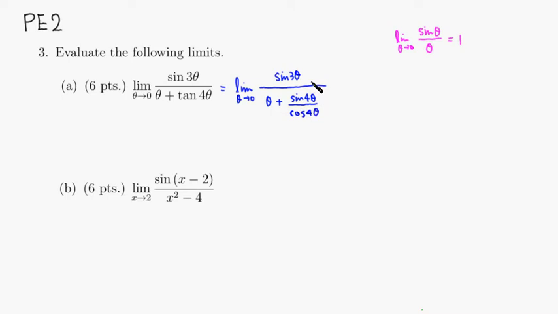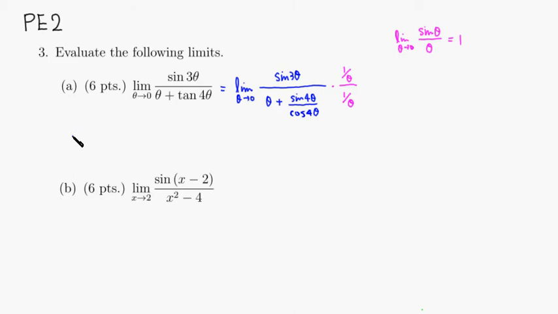Then what we want to do is divide top and bottom by theta and see what happens. So if you divide the numerator by theta and the denominator by theta, then you will get this.